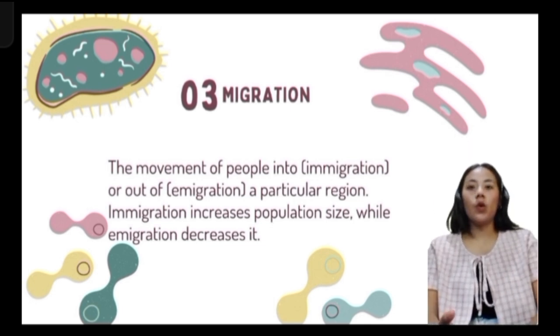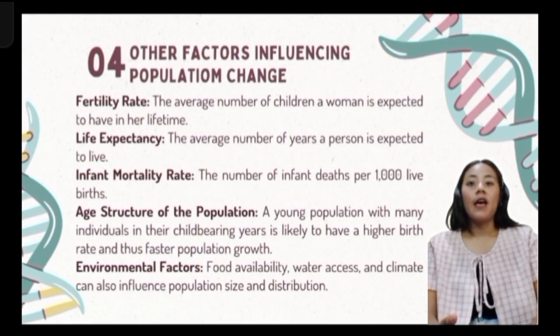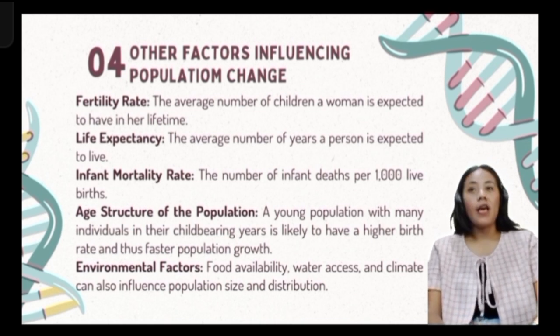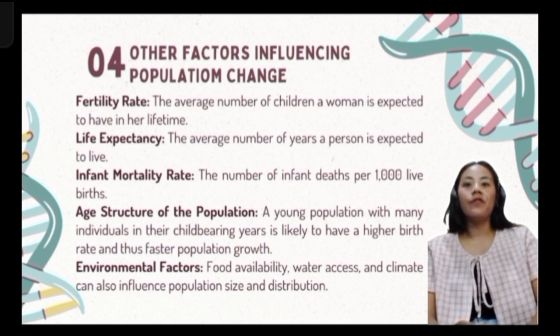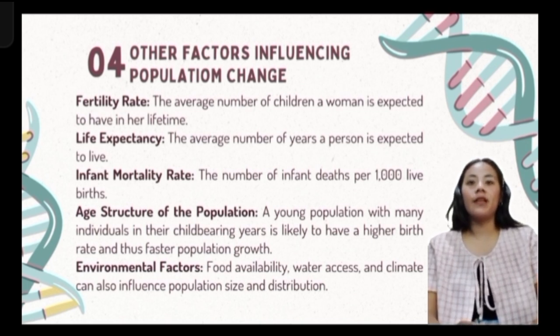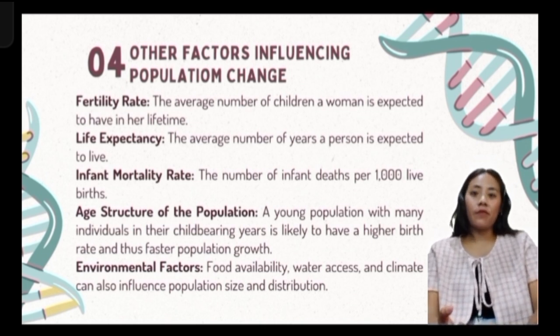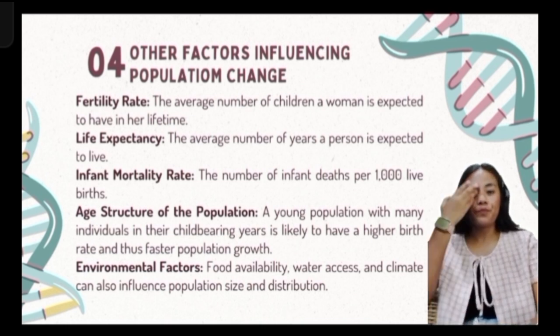So now let's proceed to the factors influencing population. First is fertility rate. The average number of children a woman is expected to have in her lifetime. For example, a fertility rate of 2.1 means on average each woman has just over 2 children. So next is life expectancy. The average number of years a person is expected to live. For example, a life expectancy of 75 years means people on average live to 75.